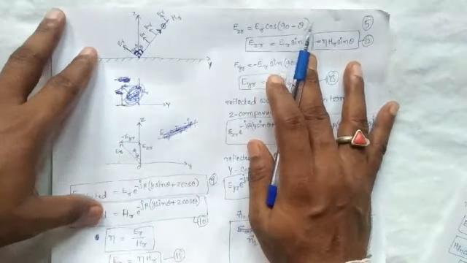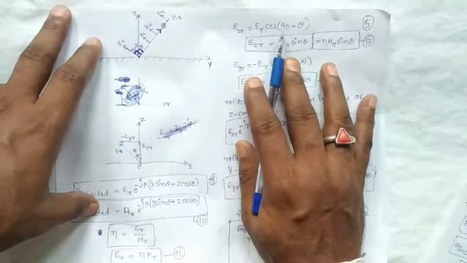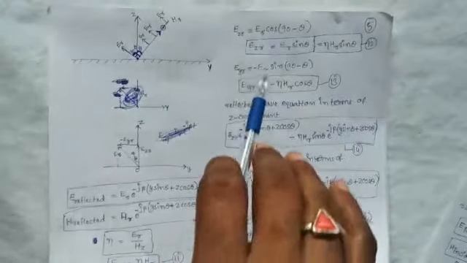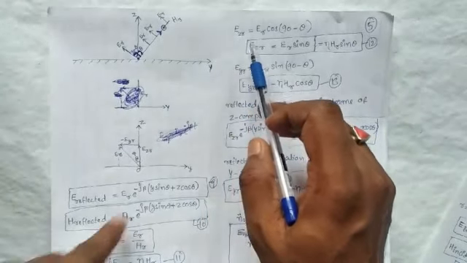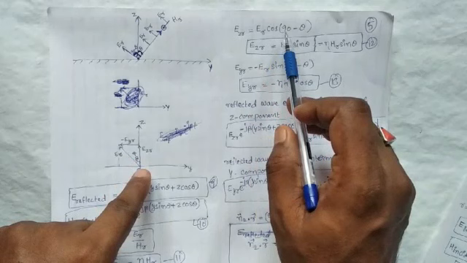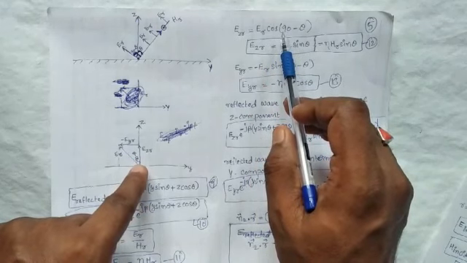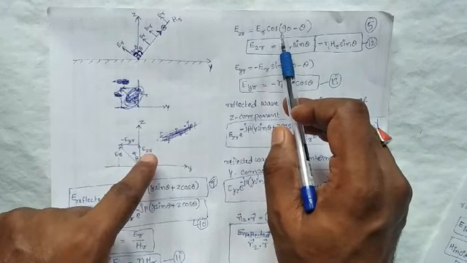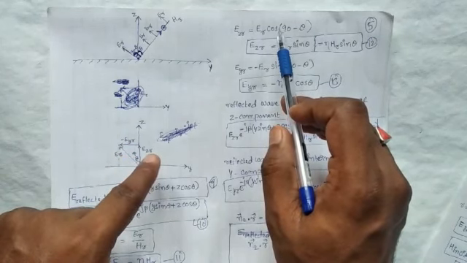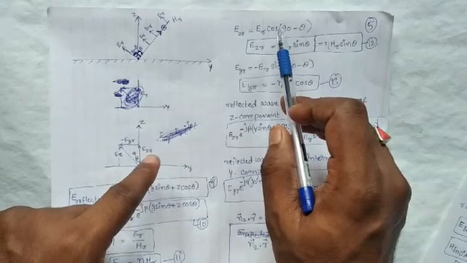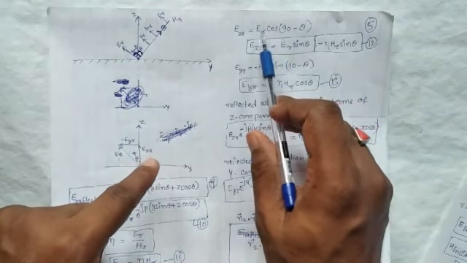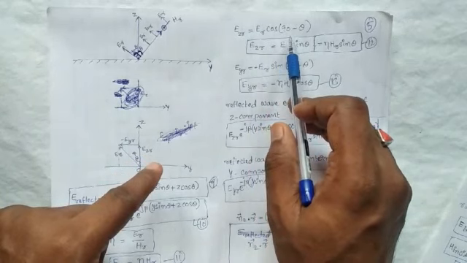Now we are determining EZR. From this triangle, cos of 90 minus theta is equal to adjacent by hypotenuse. The hypotenuse is ER and the adjacent is EZR. So cos 90 minus theta is equal to EZR by ER, and EZR is equal to ER into cos 90 minus theta.